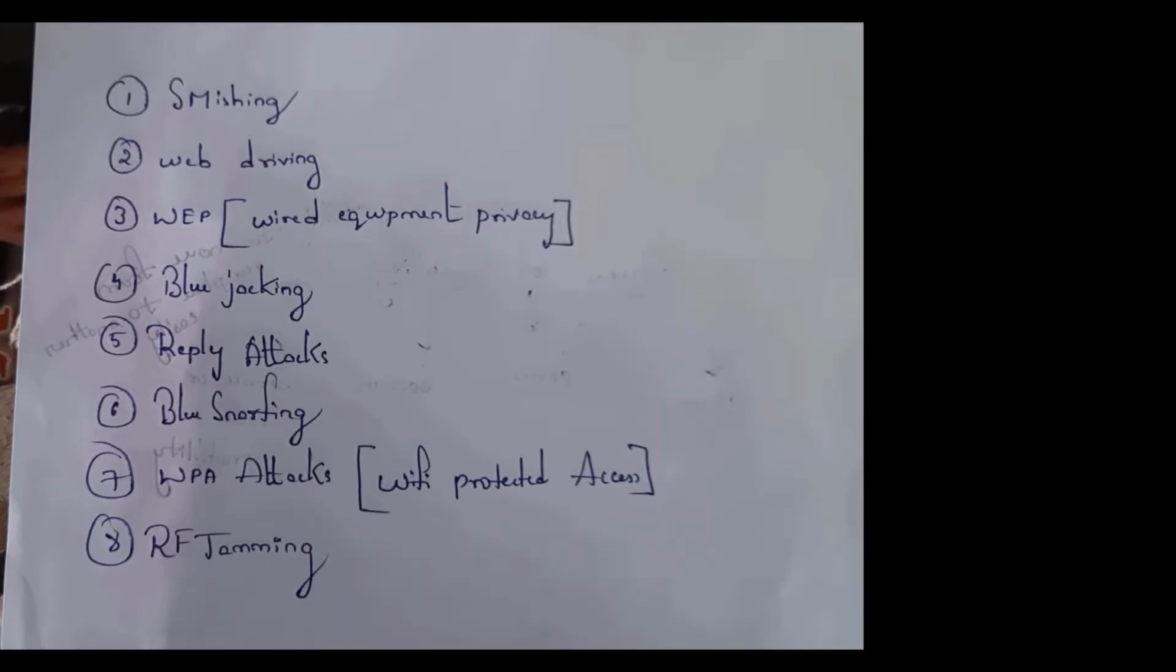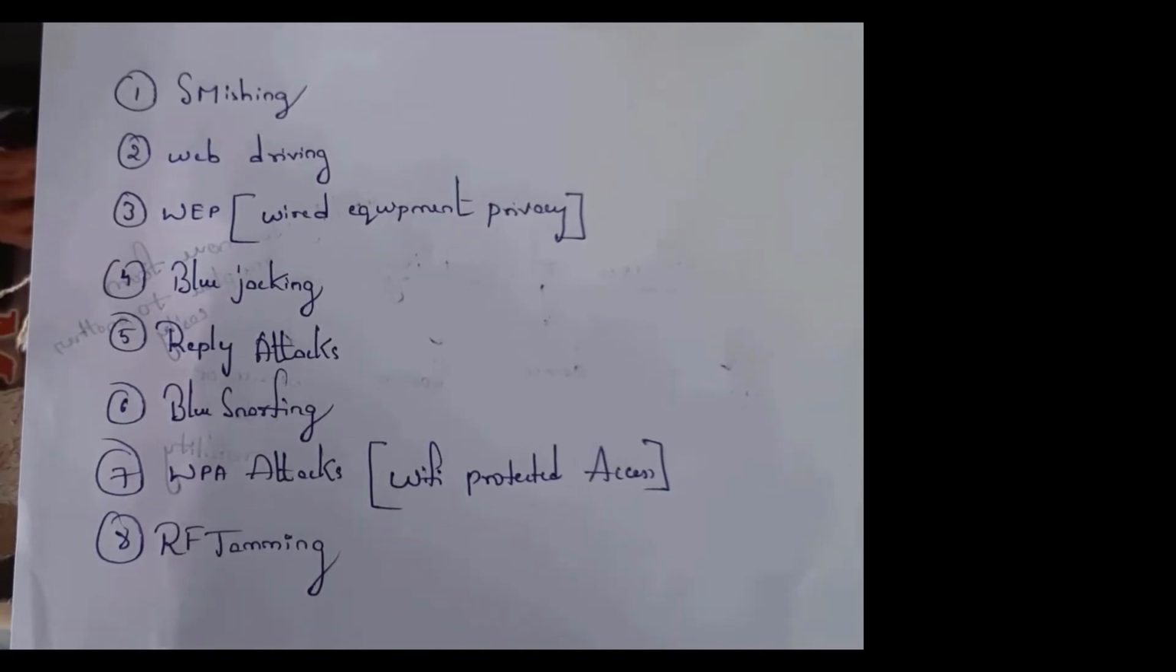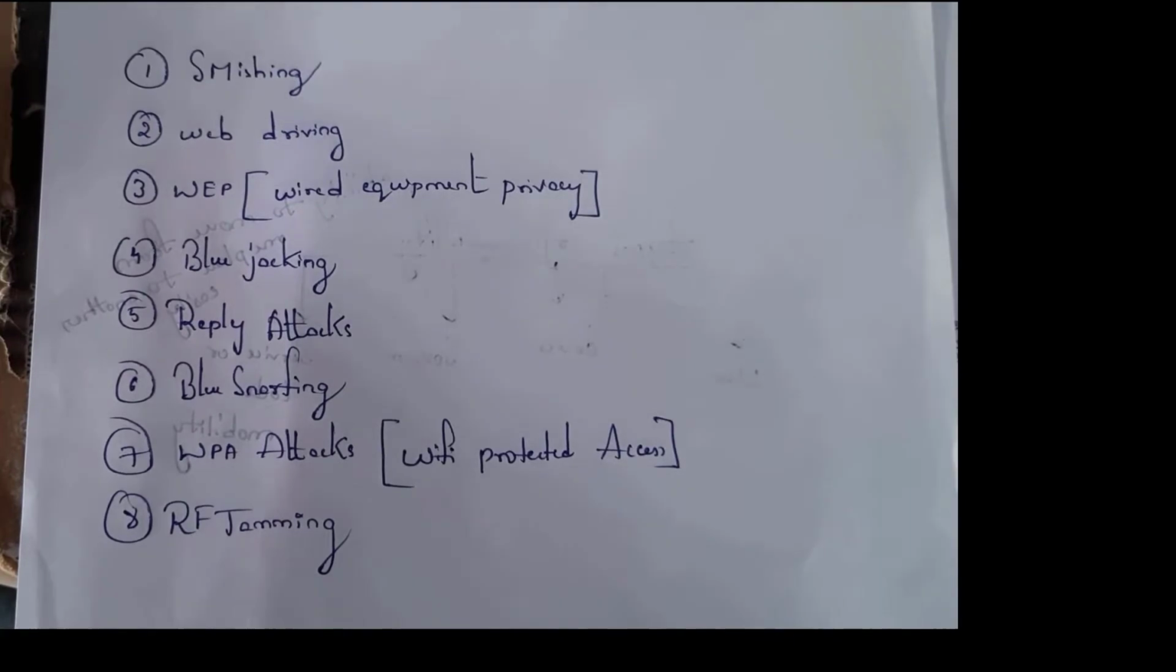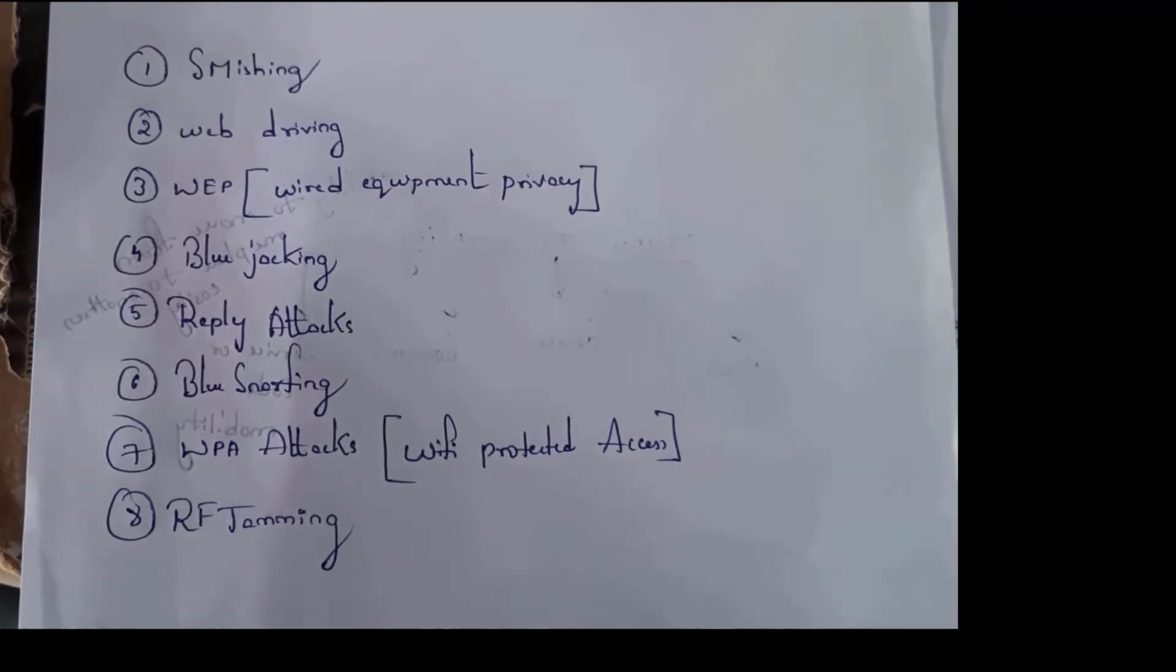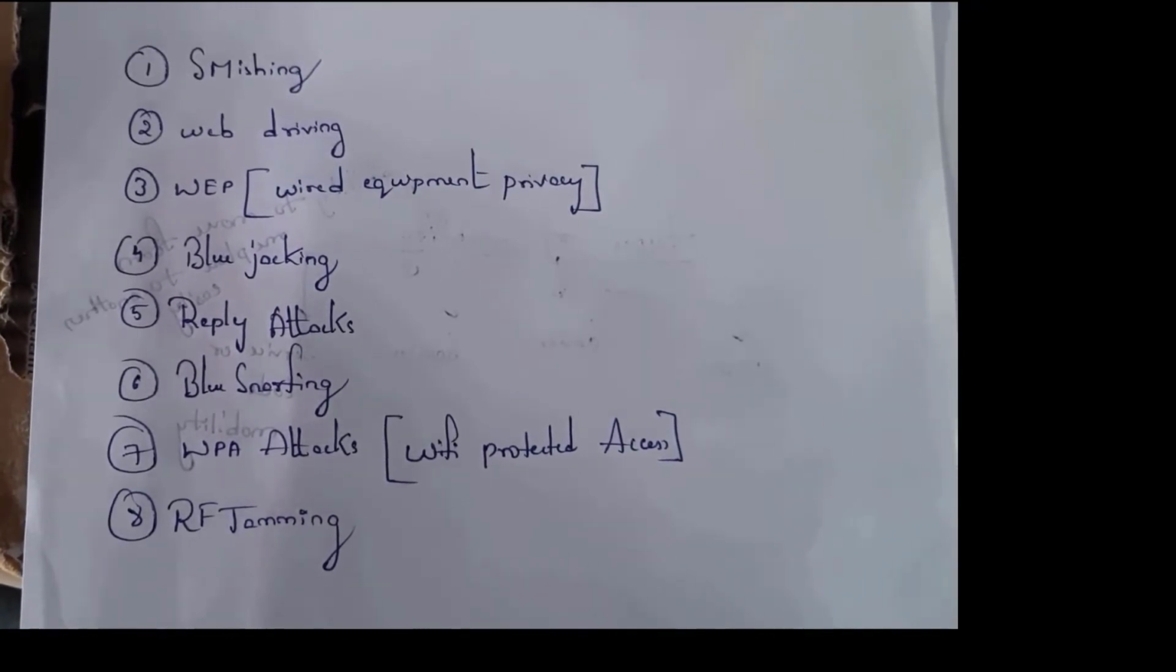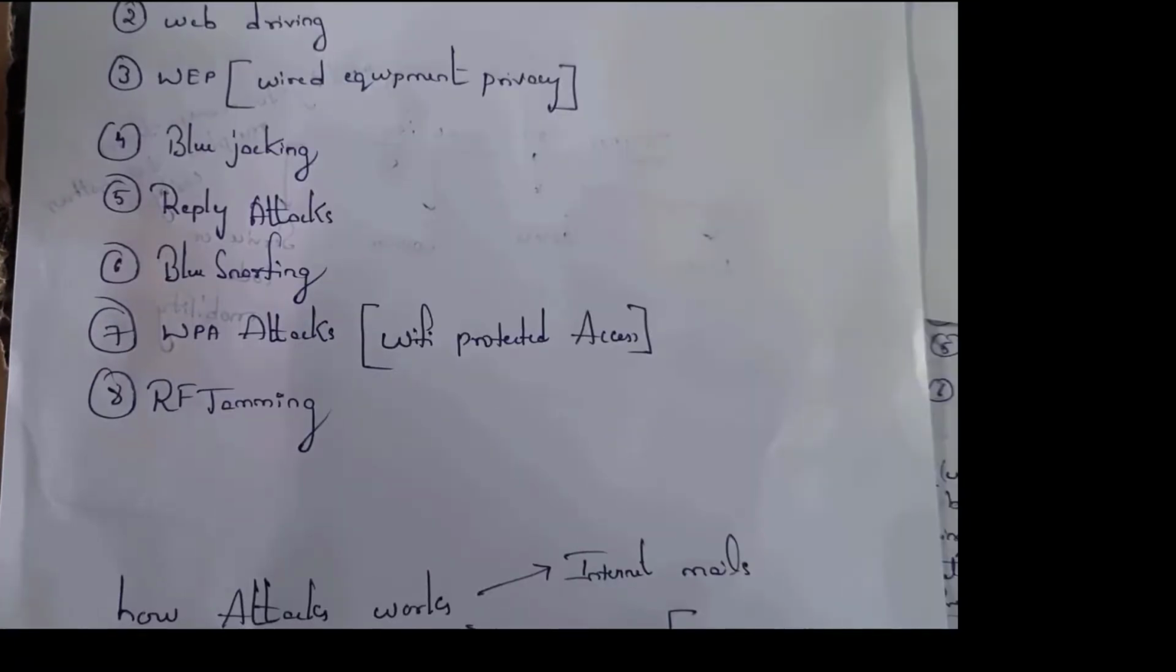Next one is WEP. WEP stands for Wired Equipment Privacy. WEP attacks are performed when user connect the public Wi-Fi. See, when user connect with public Wi-Fi, that is free Wi-Fi, then attacker can easily hack those persons who are connected with free Wi-Fi.